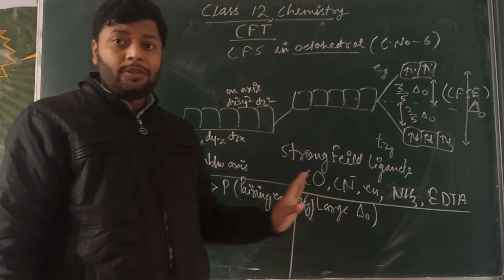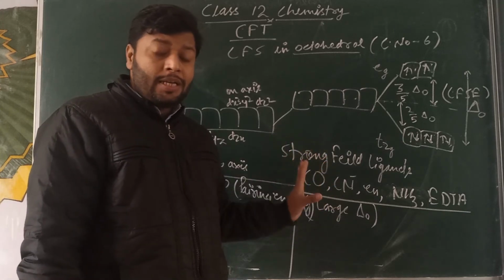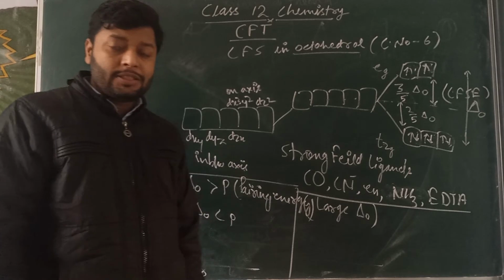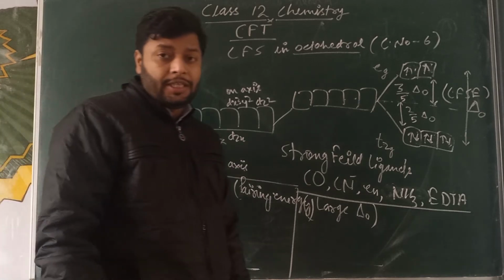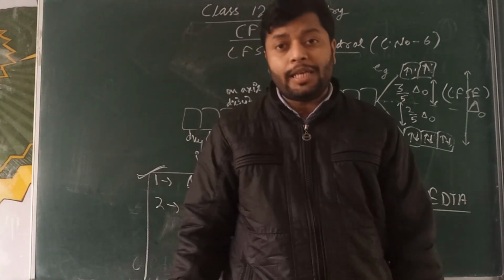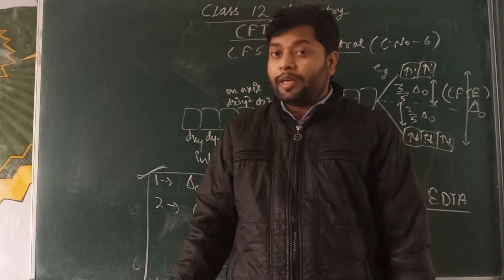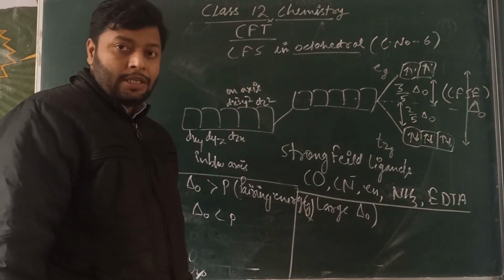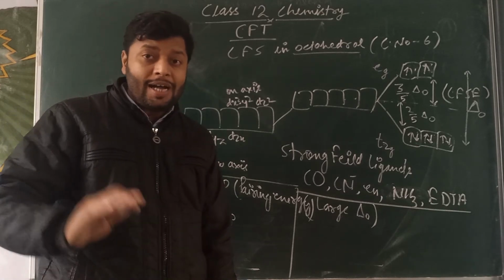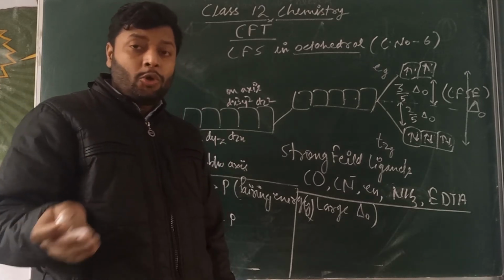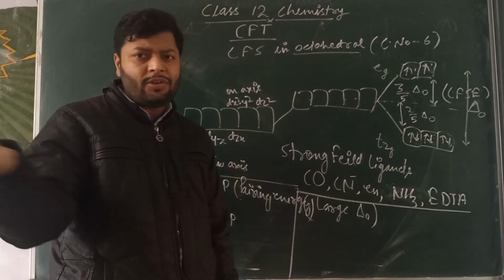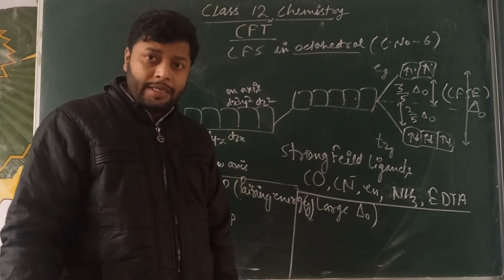This is all about the crystal field splitting in octahedral complexes. Students, you should notice here how we can write the electronic configuration during the splitting of the orbitals in complex formation. Many times they ask in the board and competition exams what should be the electronic configuration of d5, d4, d3 and so on. Okay? Let's discuss that.